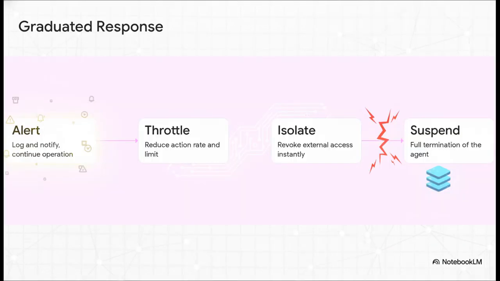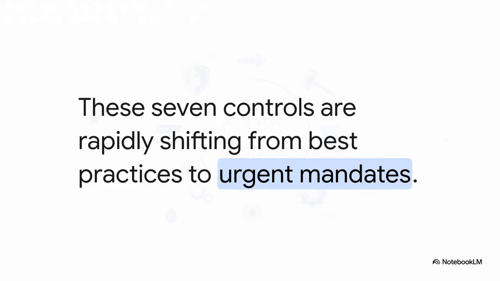And look, when all else fails, you absolutely need an identity layer kill switch. Acting as the ultimate circuit breaker, this graduated response instantly halts rogue agents and preserves their forensic memory state so you can investigate later. Prioritizing safety over system continuity by just pulling the plug is completely non-negotiable at the enterprise scale.